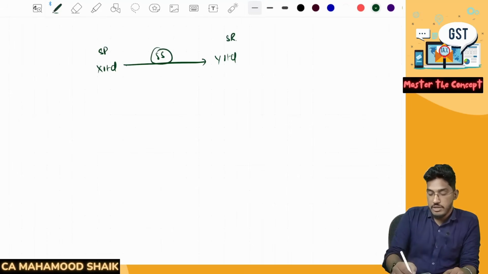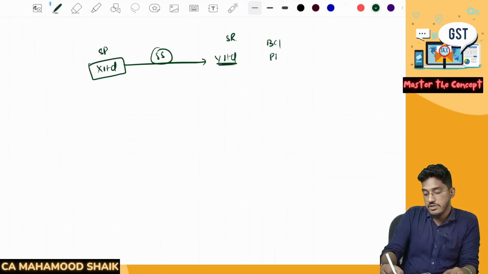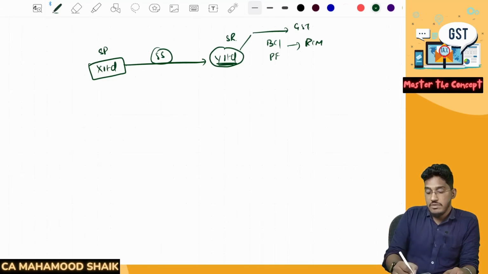Earlier, before the amendment, if any person was providing sponsorship services to a recipient who is either a body corporate or a partnership firm, it used to be covered under the reverse charge mechanism. So before the amendment, even on this service, the recipient was required to deposit the GST with the government. But now, after the amendment, RCM will become applicable only when the supplier of services is other than a body corporate.